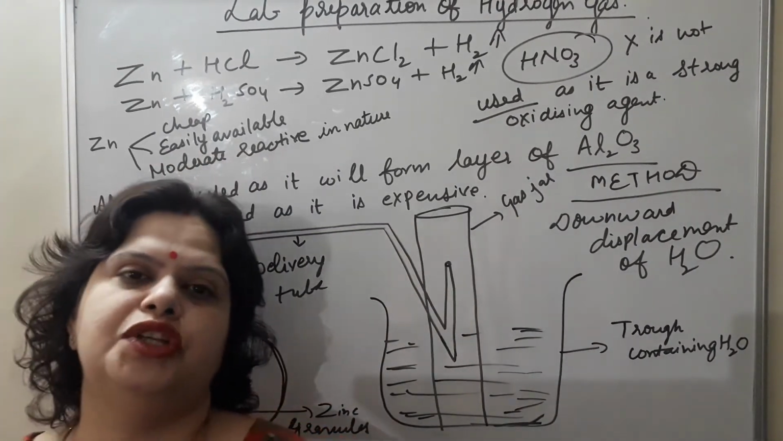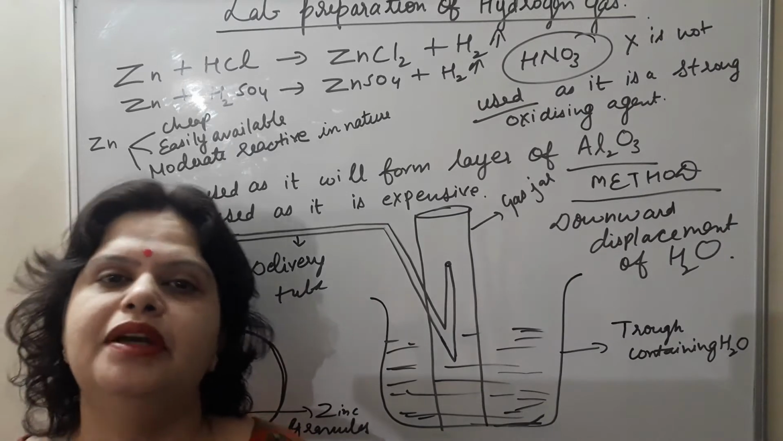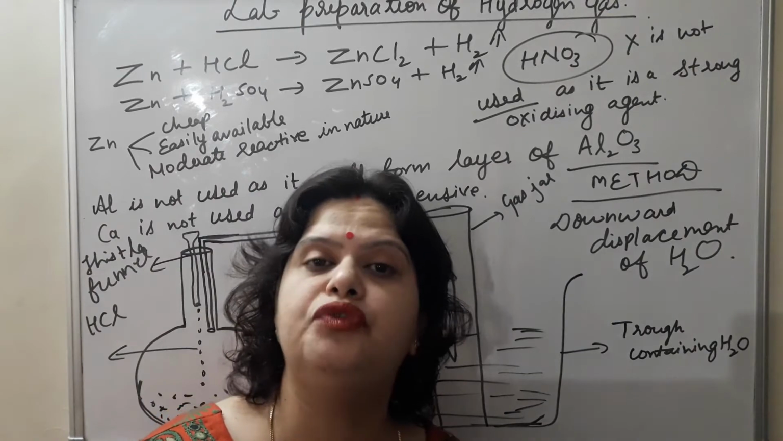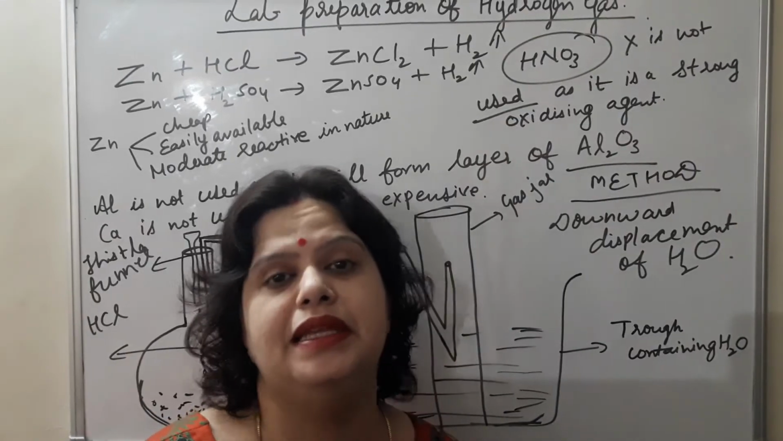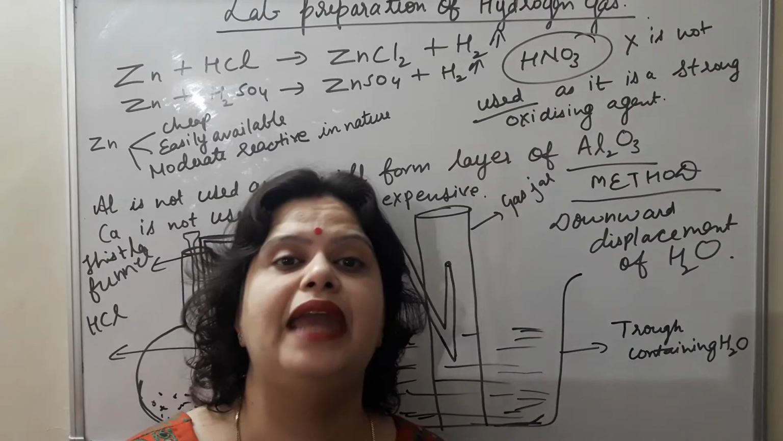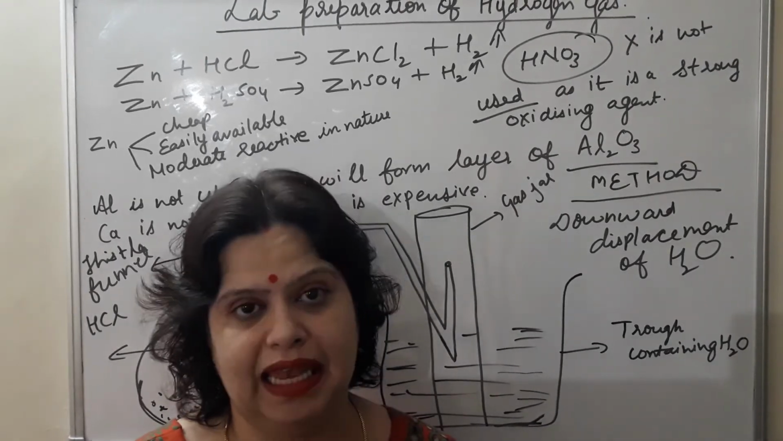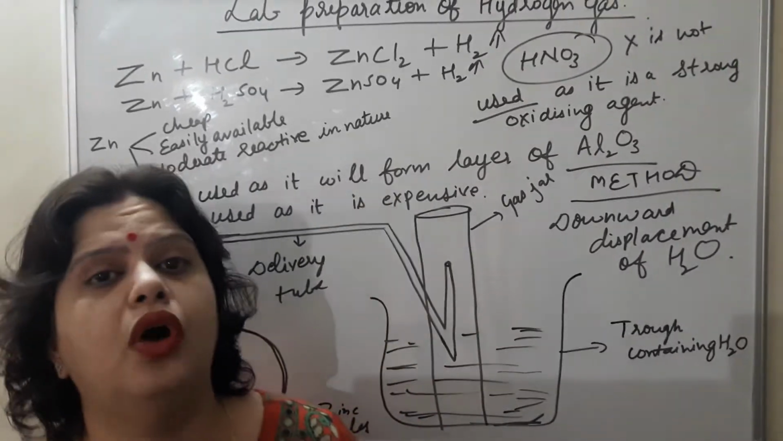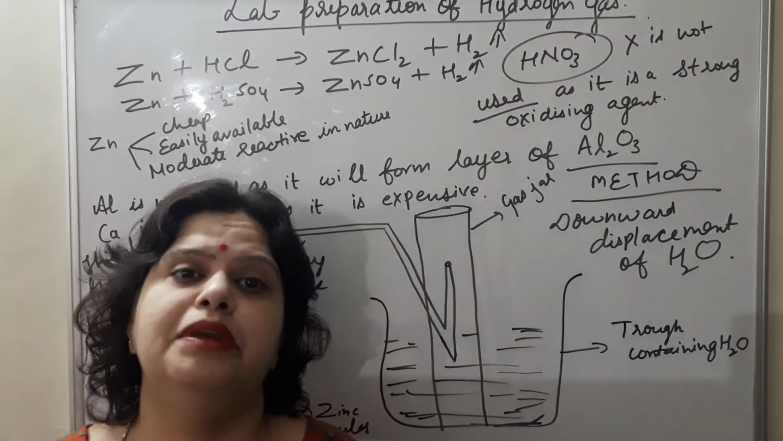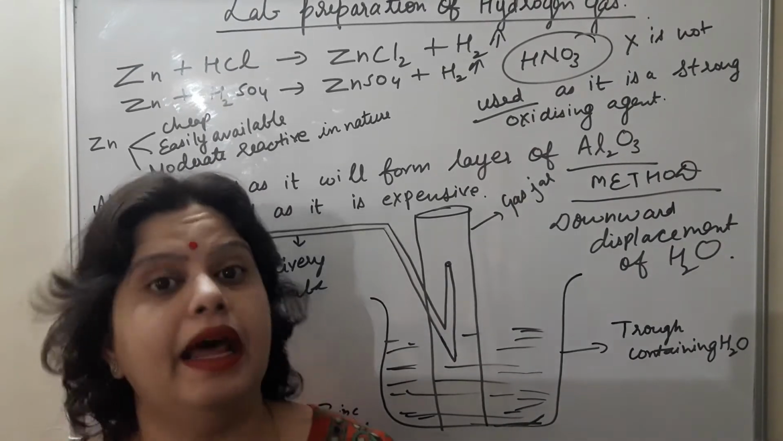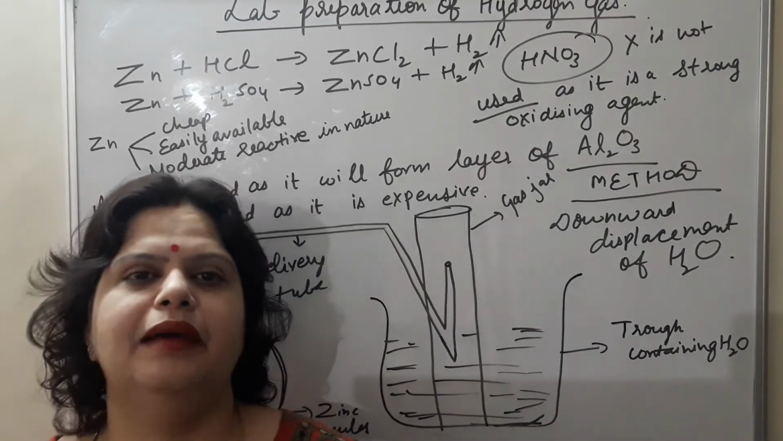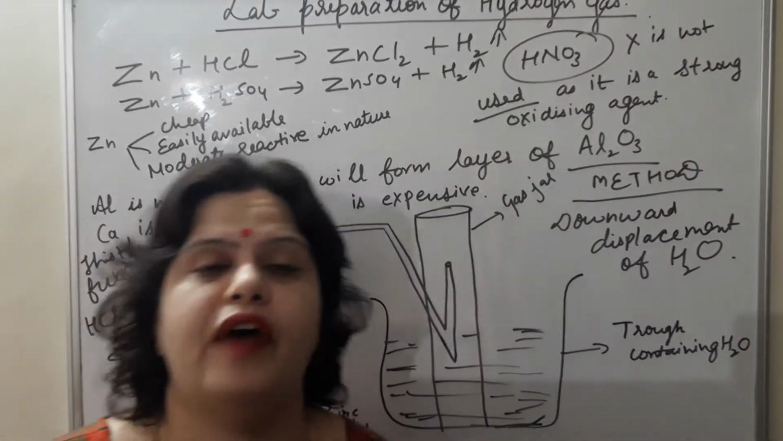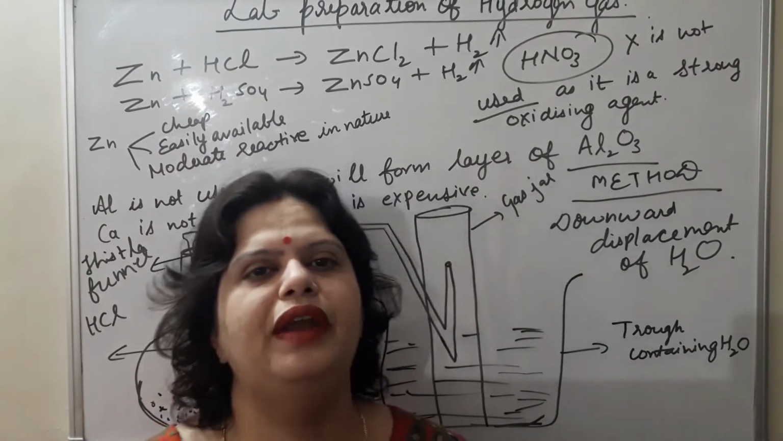After laboratory preparation, today we will also discuss the commercial method for the preparation of hydrogen gas. Commercial method means the method by which this gas can be prepared on a large scale. Why is it required to prepare this gas on a large scale? Because of its uses. It is used in meteorological balloons. Earlier it was used, now it is replaced by helium, but it is also used as a rocket fuel. It is used in the process of hydrogenation. So those uses also we will discuss.